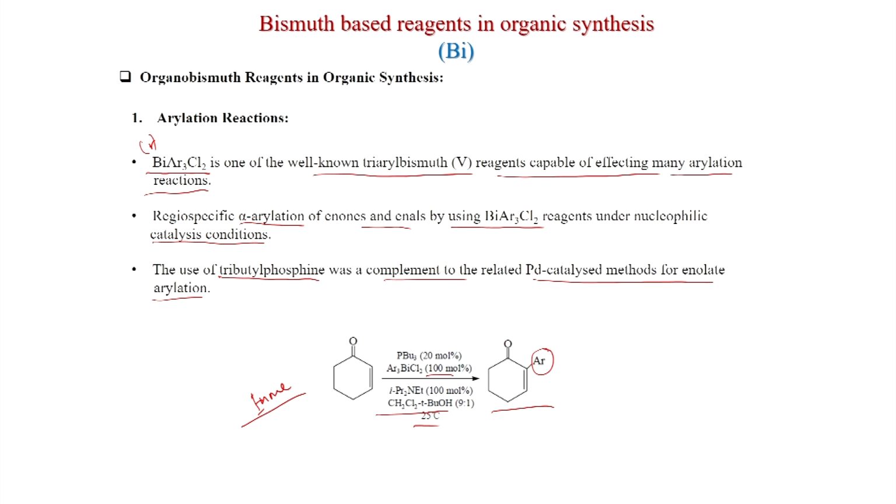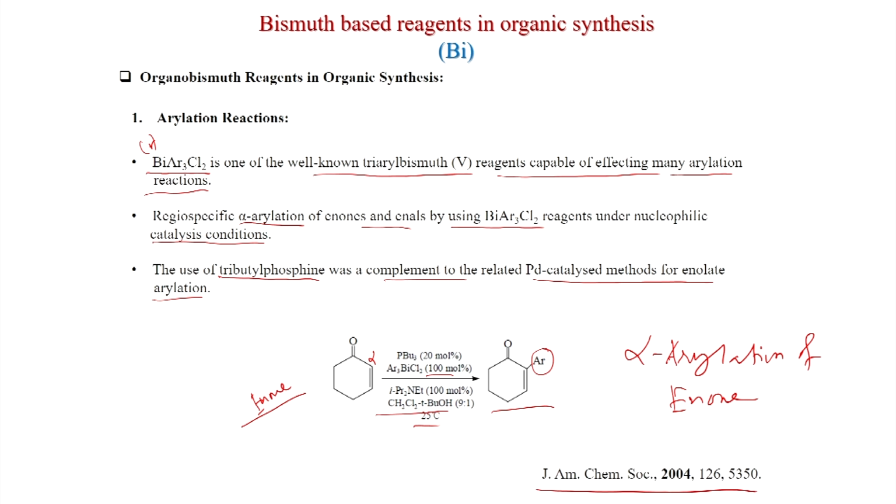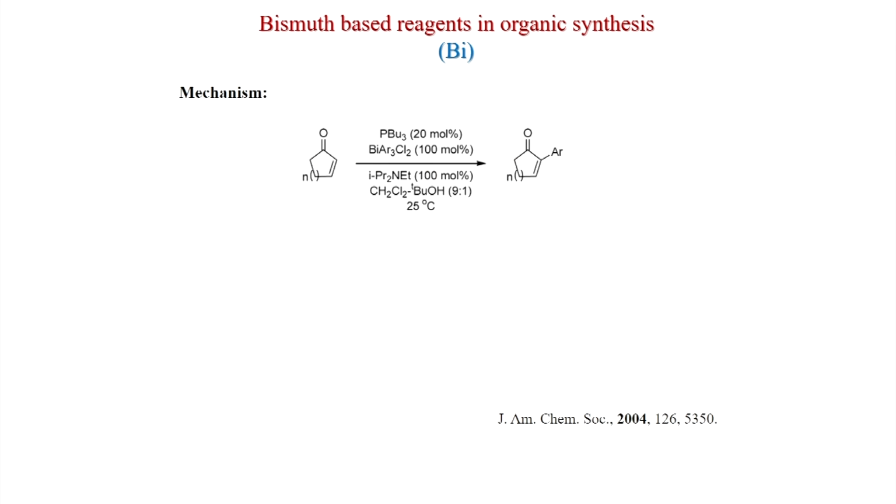Arylation happens selectively at the alpha position. So, alpha arylation of enones is a very useful reaction, and this was published by Chris Che, a well known organic chemist from USA, in JACS 2004.